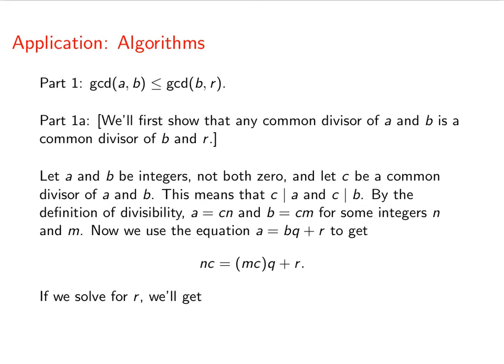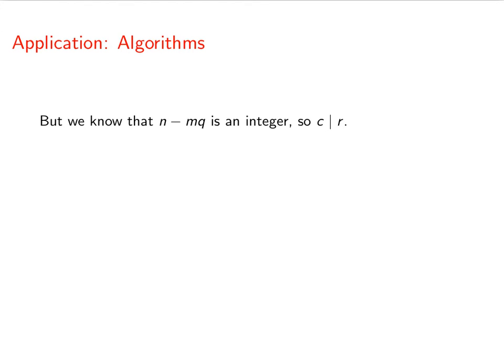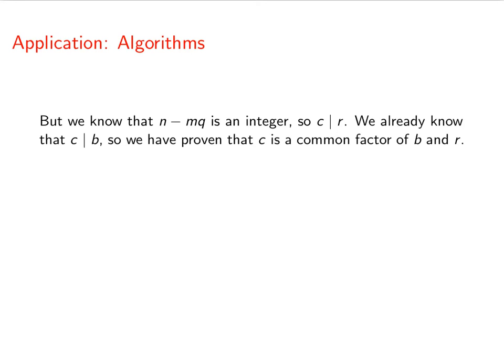Now let's solve for r. We're going to get r is equal to nc minus mcq, and if we factor out the c, we'll get that that's equal to n minus mq, quantity, times c. Now we know that n minus mq is an integer, so that tells us that c divides r. Now we already know that c divides b, that was one of our assumptions, so now we've proven that c is a common factor of b and r. Now we're not saying anything about greatest common divisors, just common divisors.